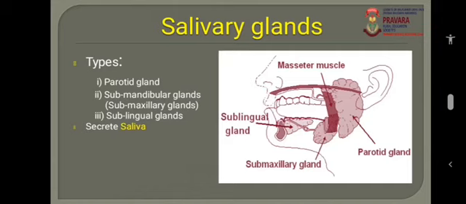The salivary glands secrete saliva. The saliva helps in the digestion of starch. About 30% of starch is digested in the mouth cavity. The second function of the saliva is that it contains lysozyme, an antibacterial enzyme which helps to kill the bacteria that come along with the food material.